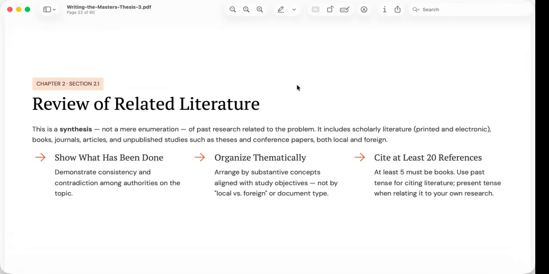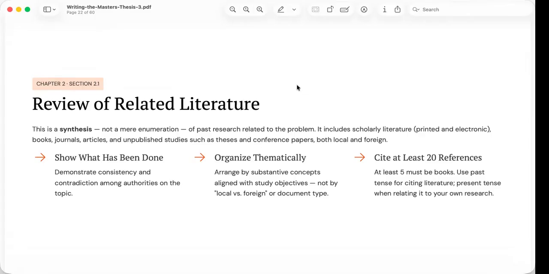Suppose your study examines organizational readiness. Rather than separating Philippine studies from international studies, you might organize the review into themes such as leadership, training, resource management, operational capability, and organizational culture. This thematic approach helps readers understand the concepts rather than the geographic origin of the sources.